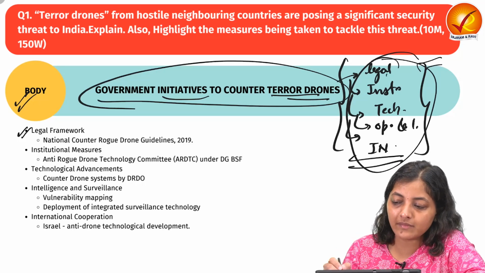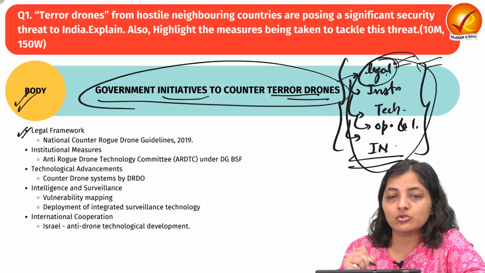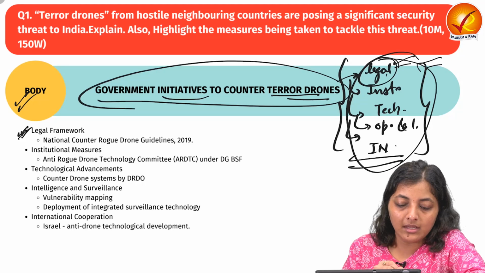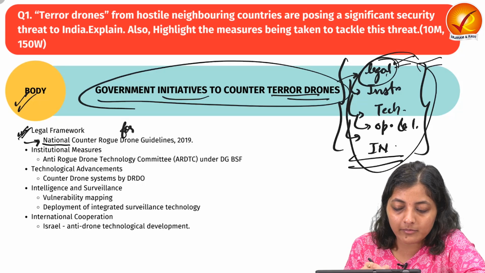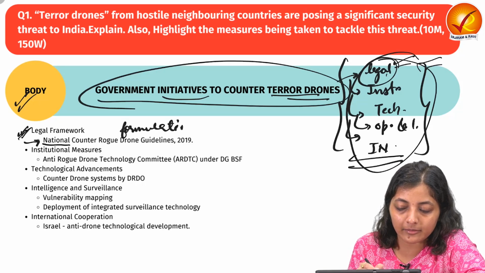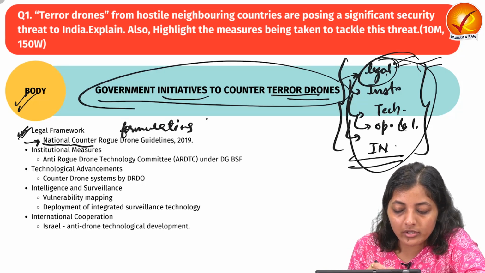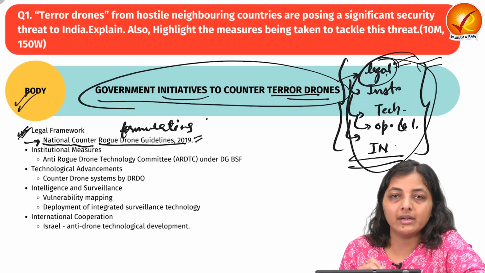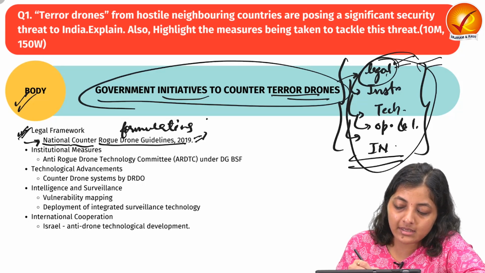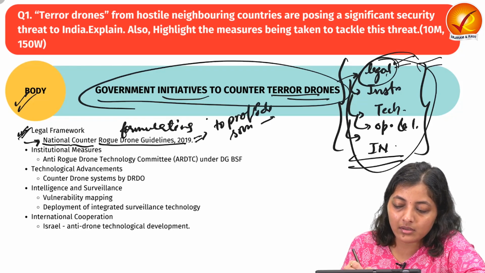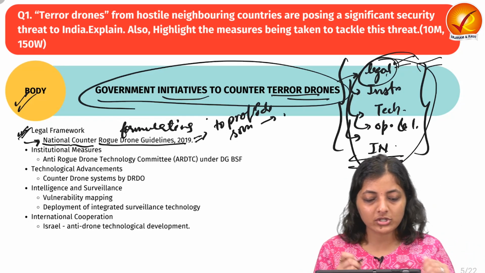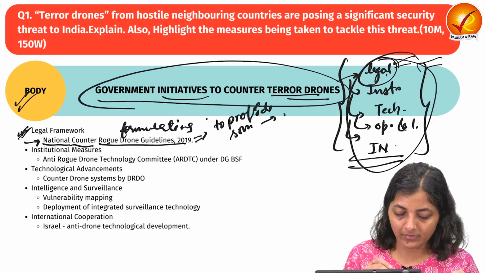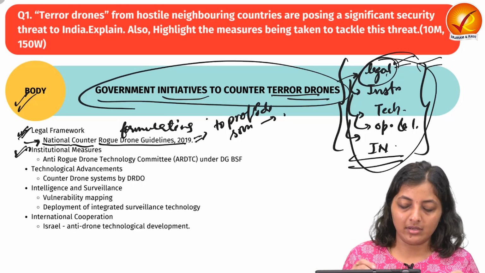So in this aspect, we'll see what the government is doing at the legal level. The government has formulated the National Counter Rogue Drone Guidelines 2019. This is the legal framework to trace the activities and to carry out provisioning with respect to terror drones. Next is the institutional level.